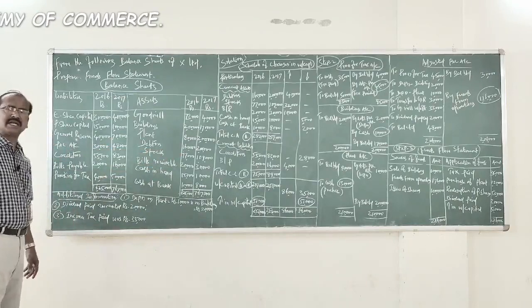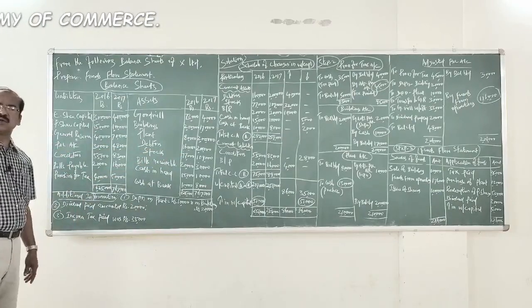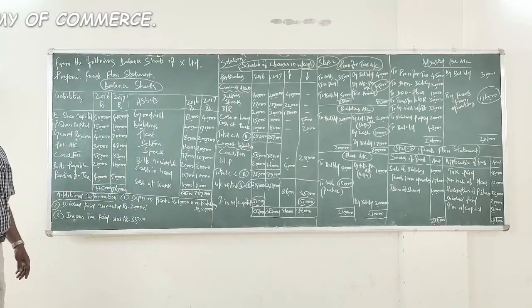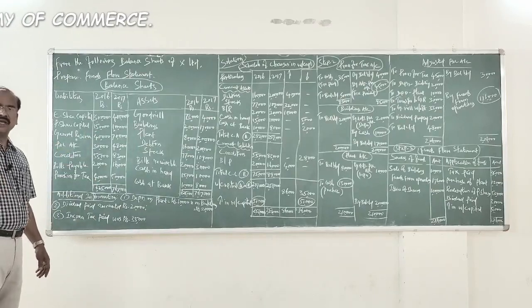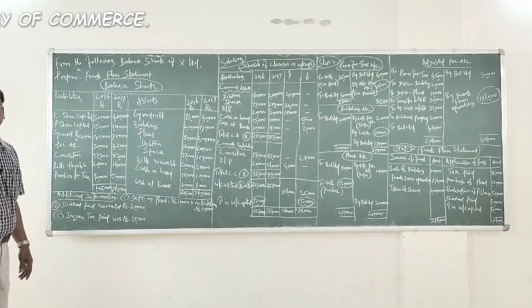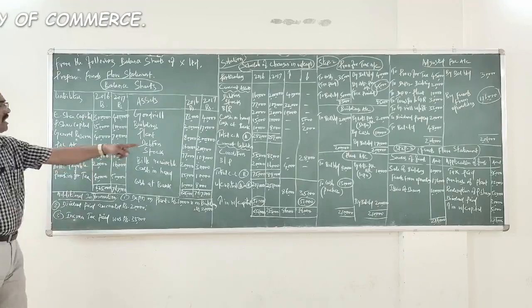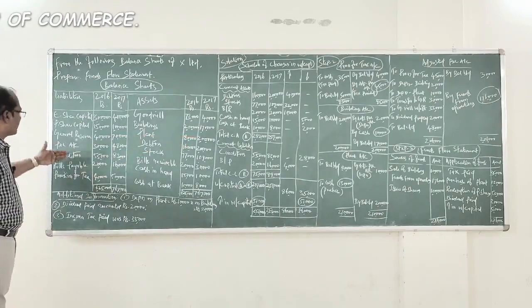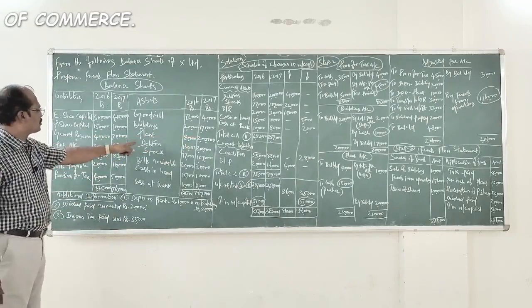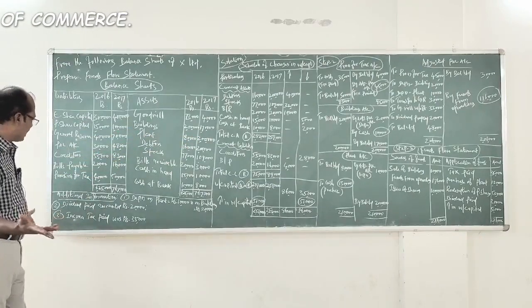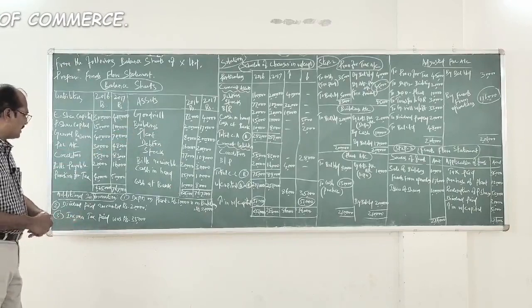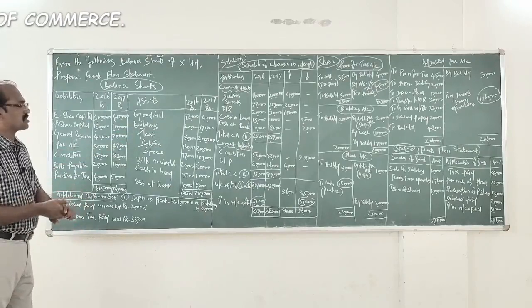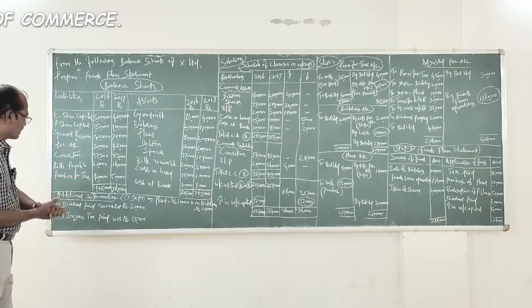What about preference share capital? It was 1,50,000 in the last year. Now it has come down to 1 lakh rupees. Therefore, they have carried out redemption of preference shares for a value of 50,000, and that is recorded in the application of funds. Now, any other item here? No. For these two non-current assets, we already opened ledger accounts and picked up the relevant items that should be recorded in the funds flow statement.